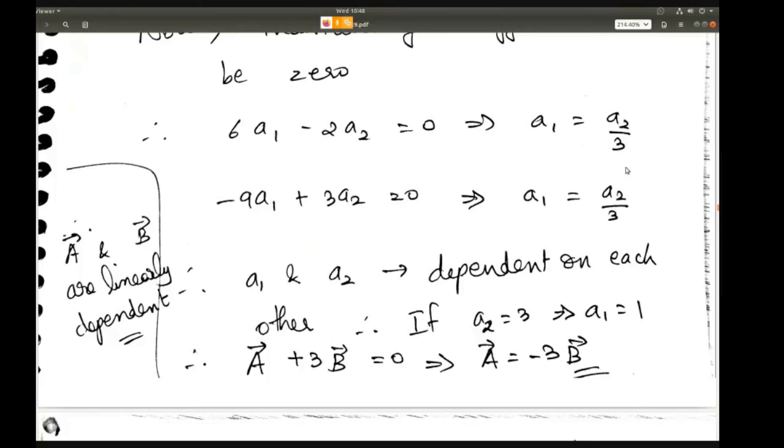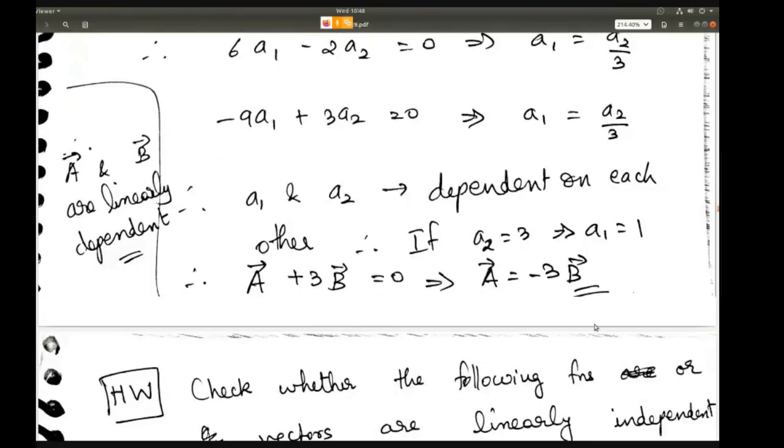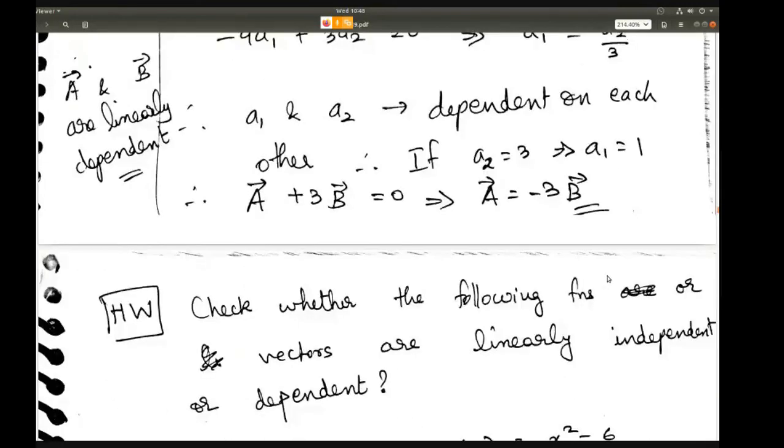Because if you now put any value, if you put a2 as 3, then you will get a1 as 1, and so you will get the vector A is equal to minus 3 times the vector B, which means these two vectors are dependent on each other. So A and B cannot be linearly independent. Okay. All right.